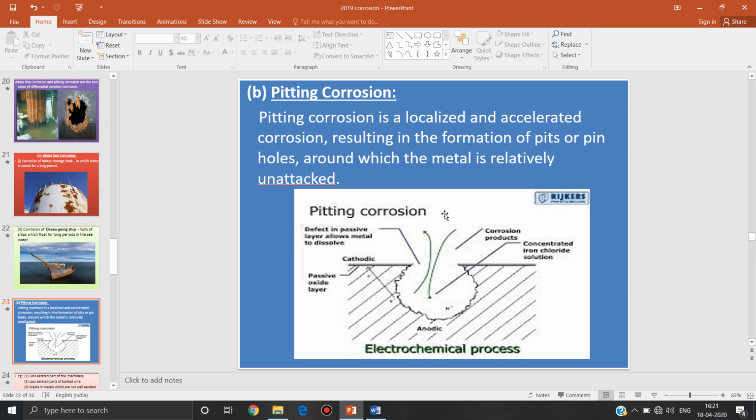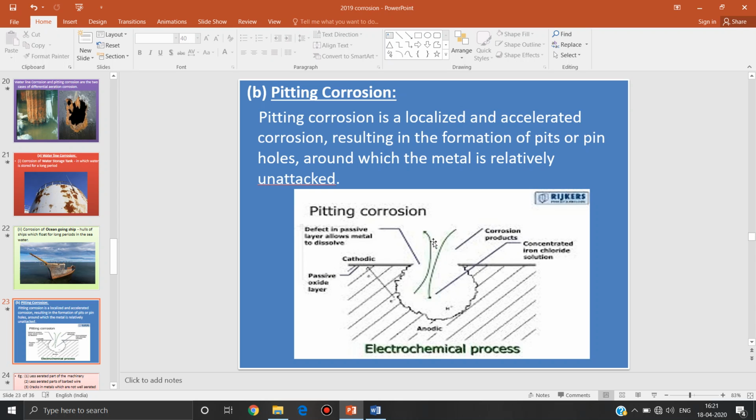Next is pitting corrosion. Pitting corrosion is a localized and accelerated corrosion resulting in the formation of pits or pinholes around which the metal is relatively unattacked. If a small hole or pit is formed, that particular region will act as anode and the rest of the surface will act as cathode. So the rate of corrosion will be very high.